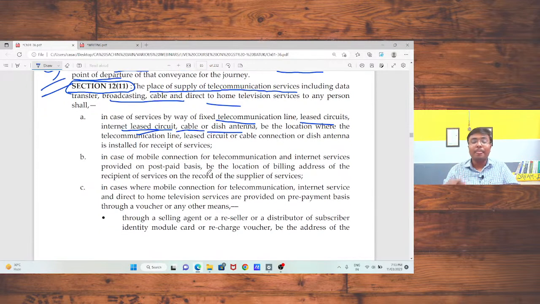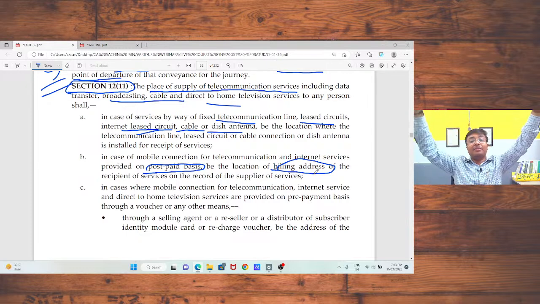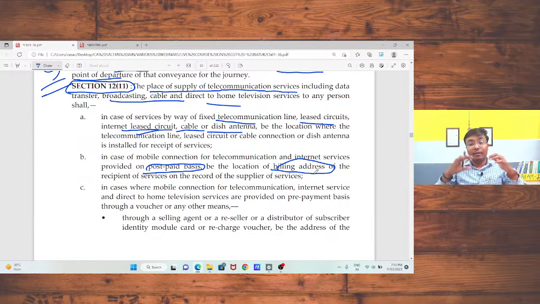If there is no such place but the services are on a post paid basis, BSNL or MTNL providing the services on post paid basis, in that case the billing address should be treated as your place of supply. If I had taken the post paid registration of BSNL and BSNL is going to provide services to me, in that case the billing address, that is Jodhpur, should be treated as the place of supply. And if BSNL is registered under Rajasthan, this supply should be treated as intra-state supply and CGST and SGST should be charged.